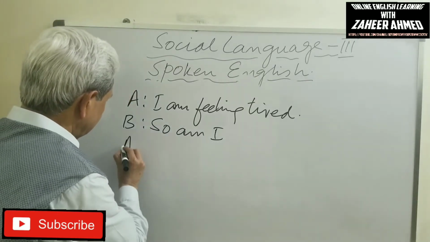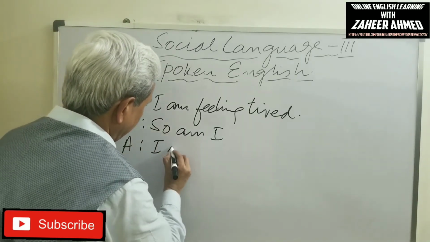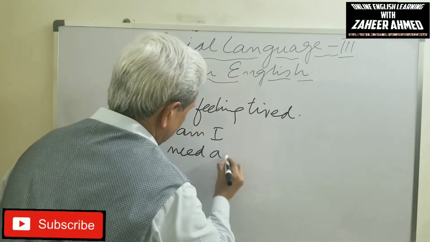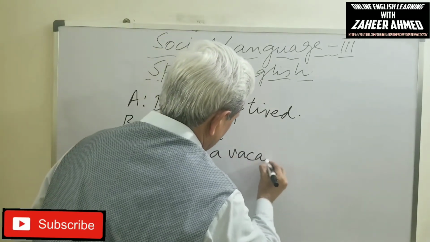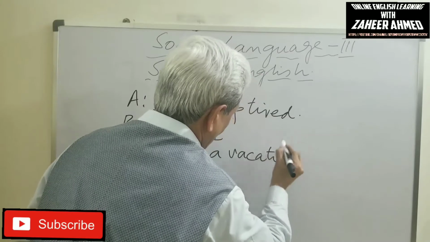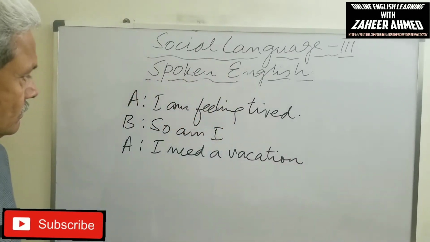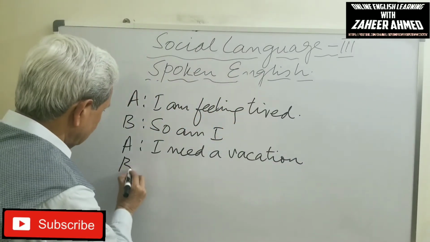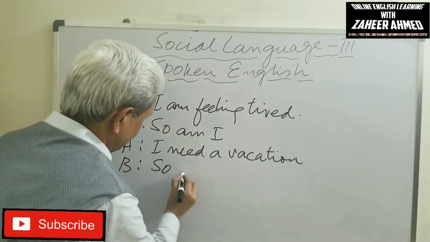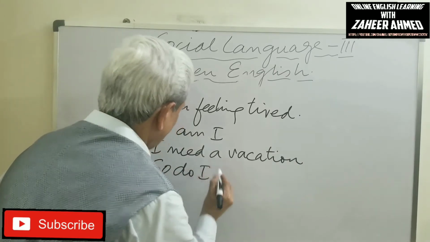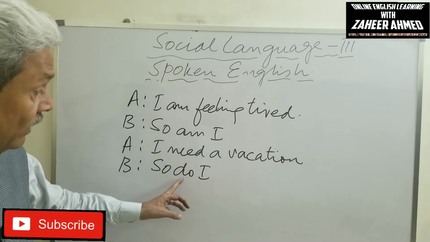I need a vacation. A says, I need a vacation. B says, so do I. Why not am? Why do here?